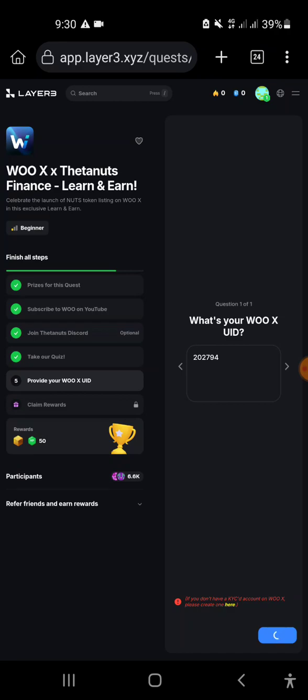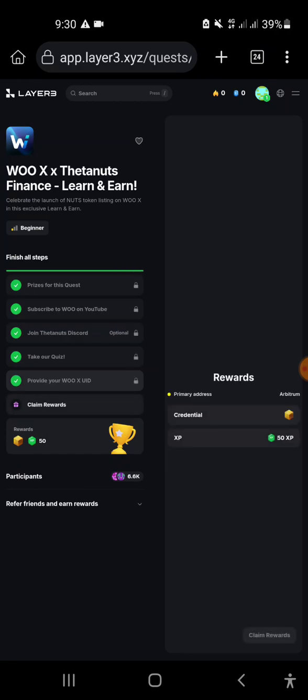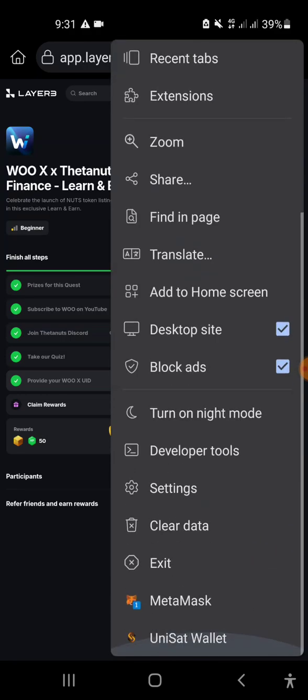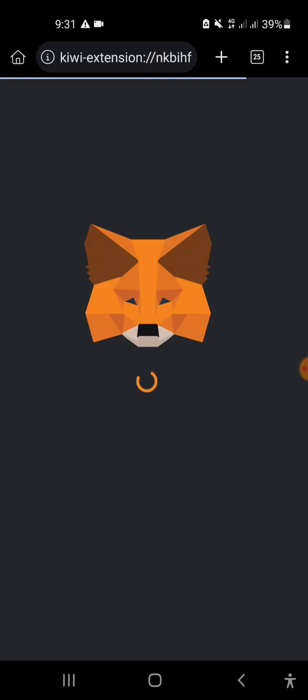After doing that, claim reward 50 XP points, switch to Arbitrum. In order to claim that, you need to have some Arbitrum Ethereum in your wallet. Not so much, 0.00001, something like that.